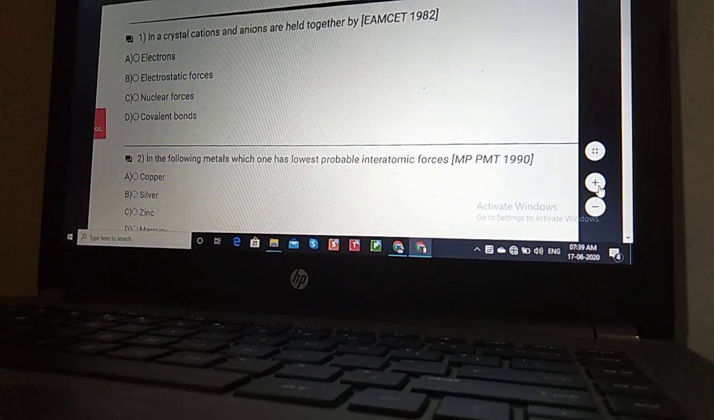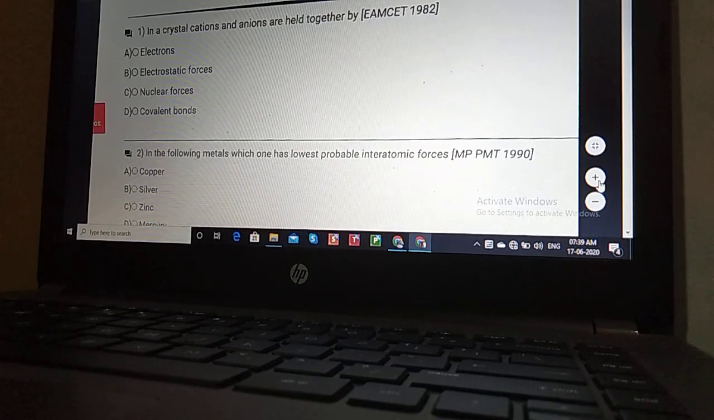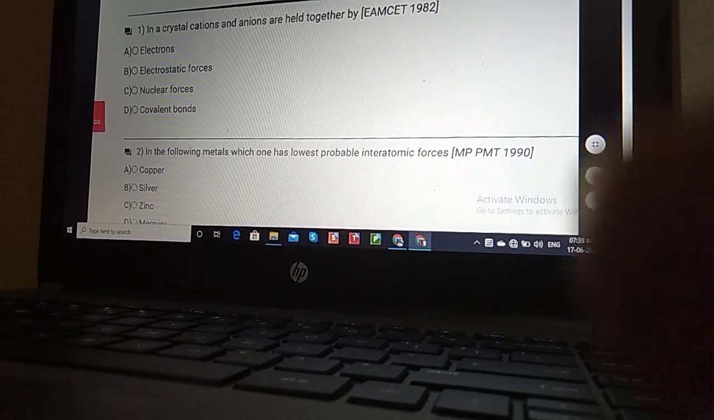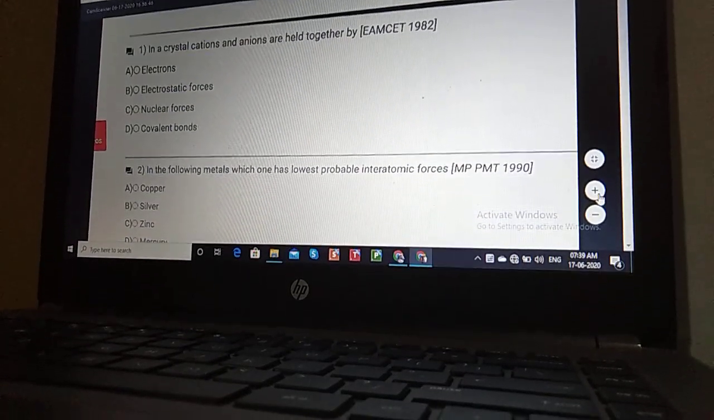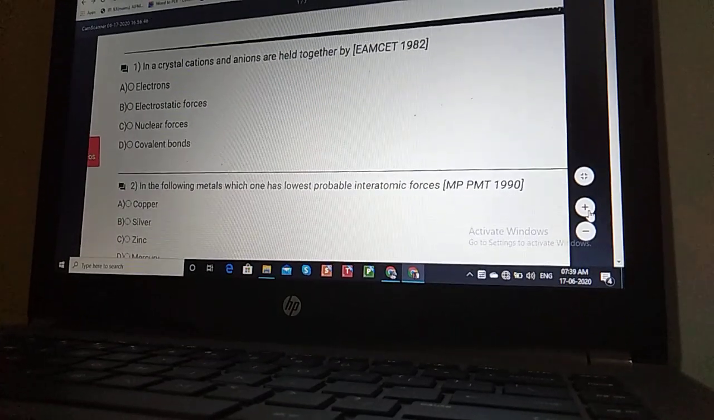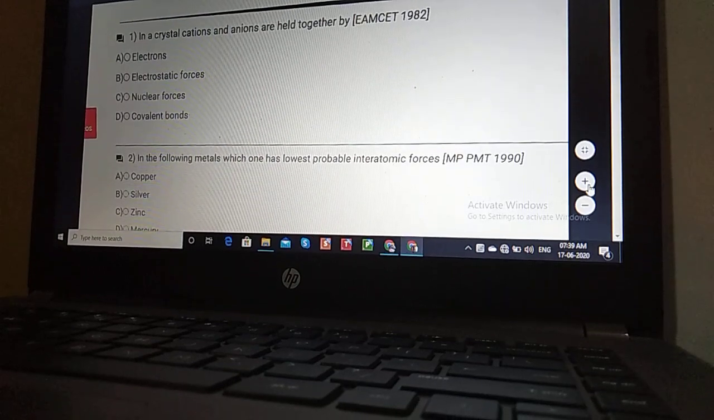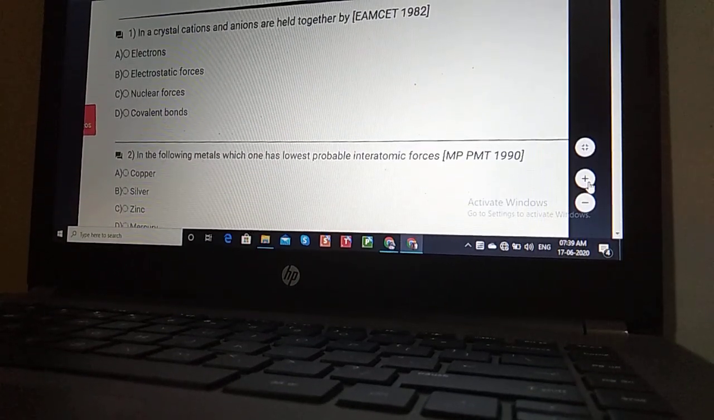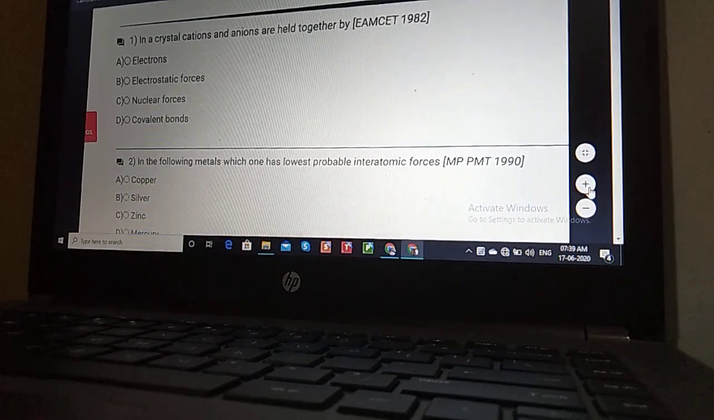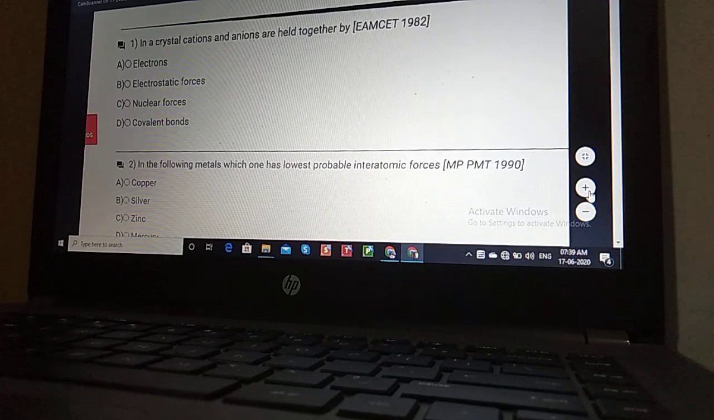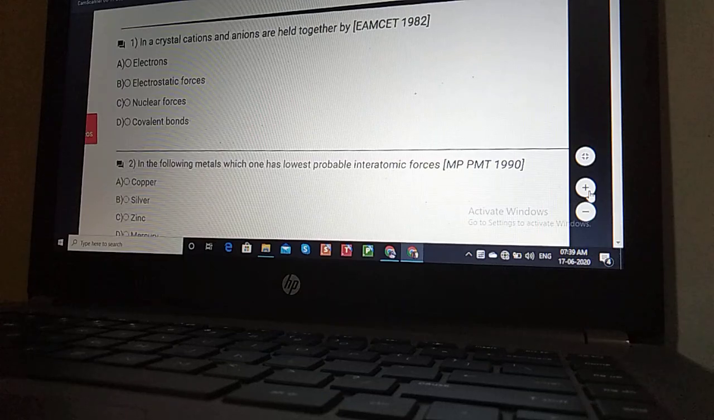Question number 1 says: in a crystal, cation and anion are held together by. Student, we already studied cation and anion: in case of an ionic bond, cation and anion formation takes place. We know the ionic bond is formed by the transfer of electrons. So here they are asking what holds the cation and anion together in the crystal. What could be our answer, student?